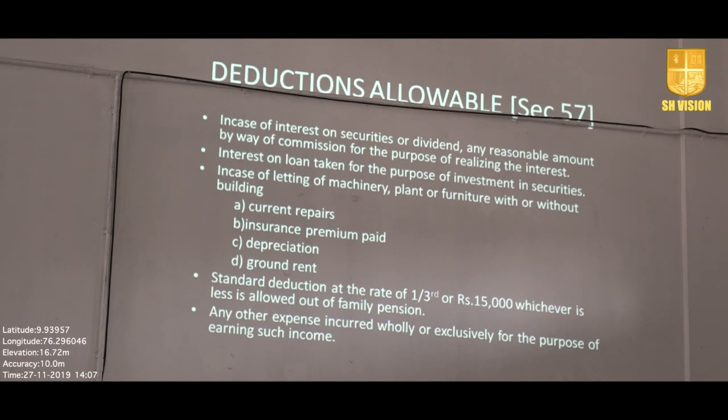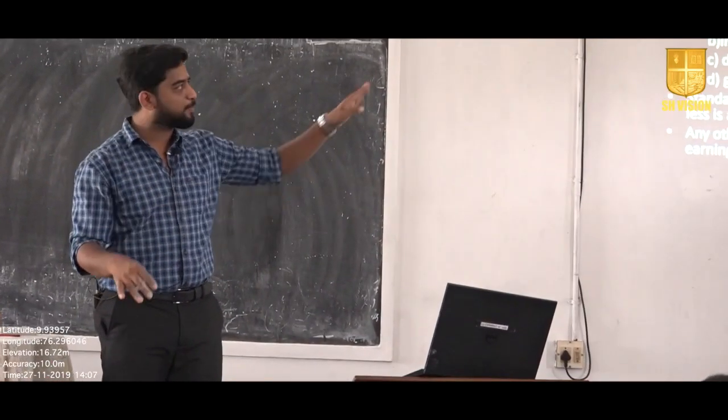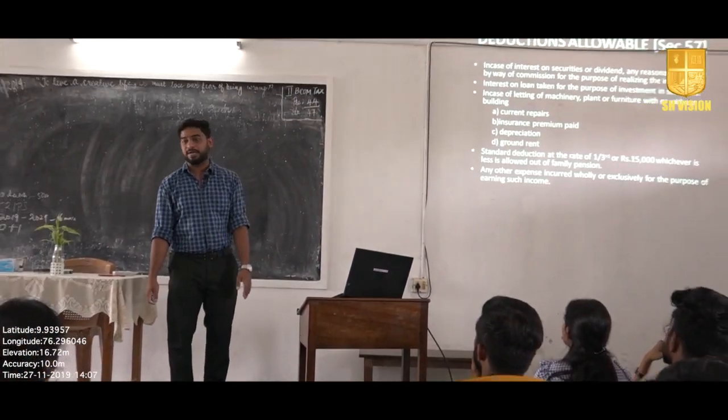Then, in case of letting of machinery, I want to let out my machinery and earn some amount. The expenses related to that particular machinery or movable property, such as current repairs, insurance premium paid, depreciation, ground rent, minimum rent, etc. All those expenses related to that particular machinery can be deducted.